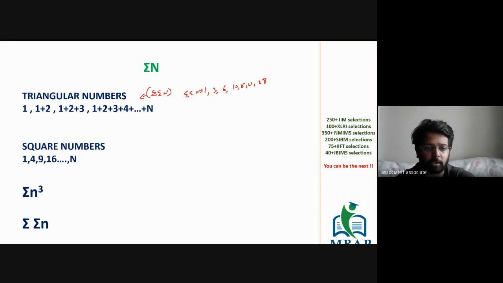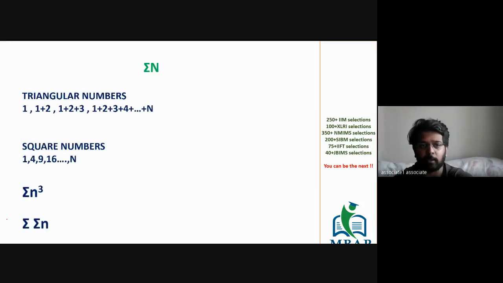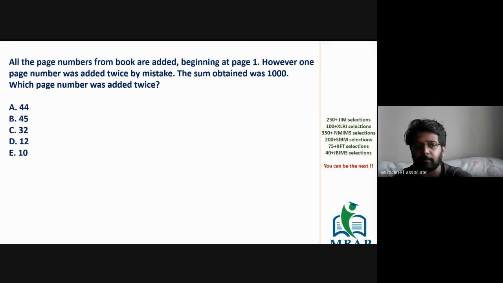And there are dozens of questions which usually come here in your CAT examination, which are purely based on this pattern. Let's read the first question and see if we have the appetite for understanding the question. We'll see how to solve the question later. The first question which you can see on the screen is a CAT 2011 question. This is the actual CAT question, and there are dozens of questions which come on this pattern.